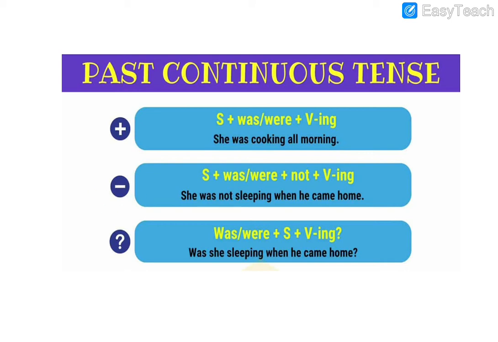And the negative one is subject, was or were, plus not. You have to put not to show it is negative, and then verb plus ing. She was not sleeping when he came home. And then the third one is the interrogative or question form. The structure is was or were. You have to put was or were in the front, followed by the subject and then verb plus ing. Let's look at an example. Was she sleeping when he came home? That is the three forms that we have in past continuous tense.